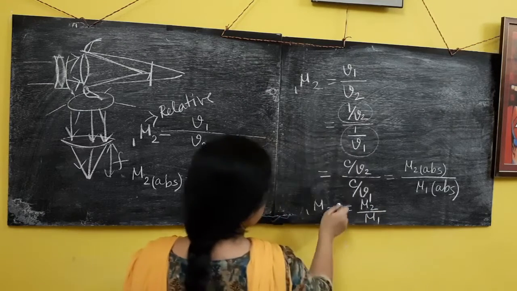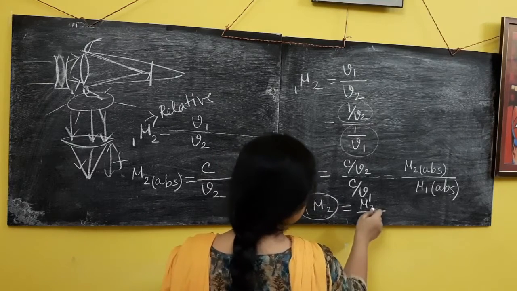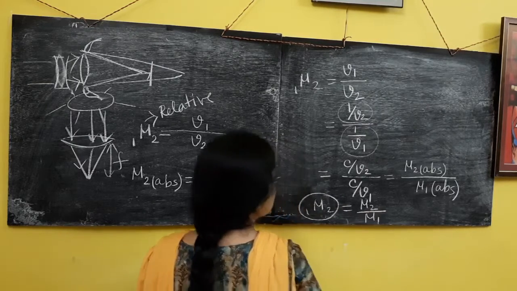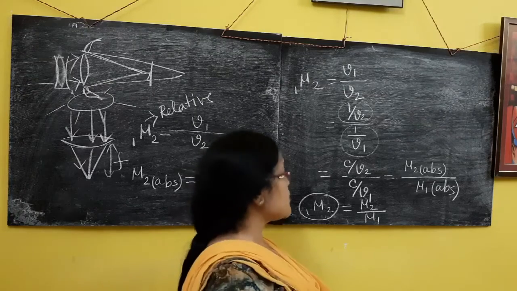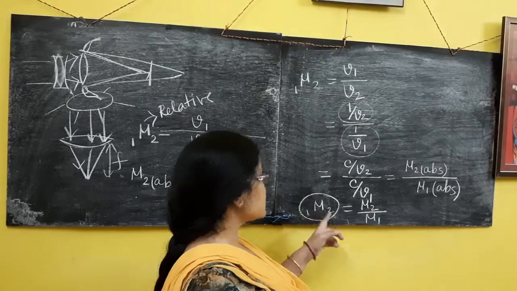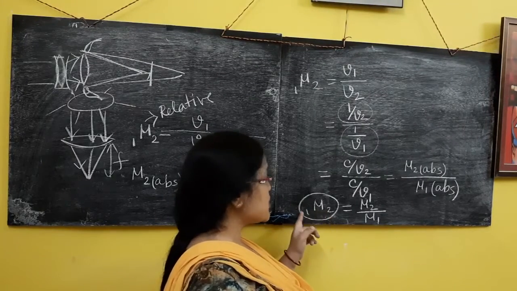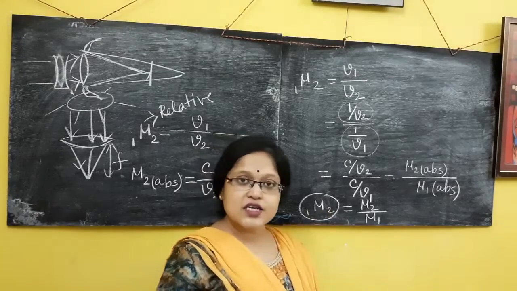Here, on the left side I am denoting both media. On the right side, each single symbol denotes one medium, meaning I am calculating the refractive index of that medium with respect to vacuum. And on the left I am writing 1 and 2, meaning the refractive index of 2 with respect to 1. This is the relation they asked.